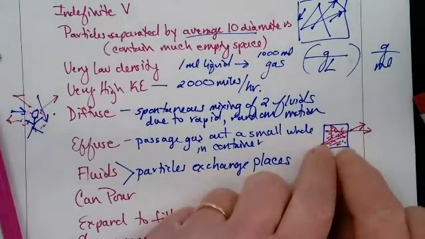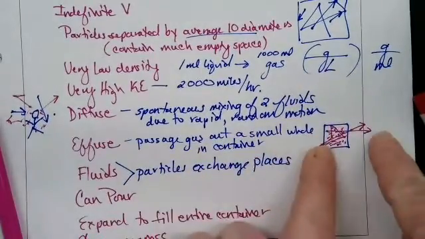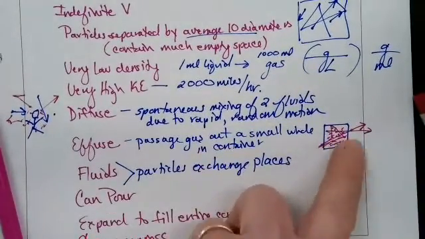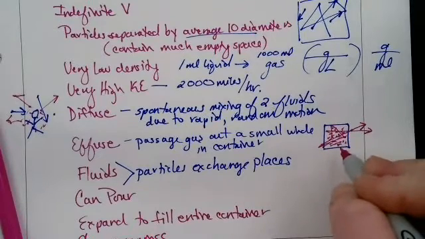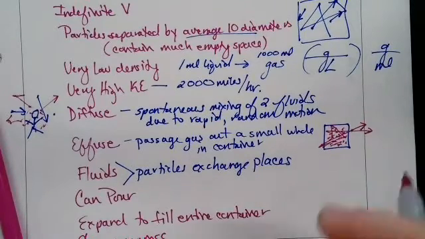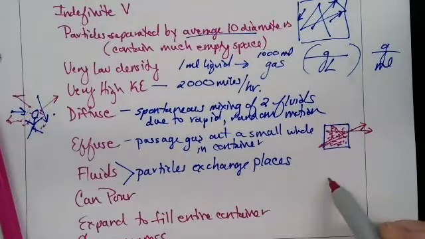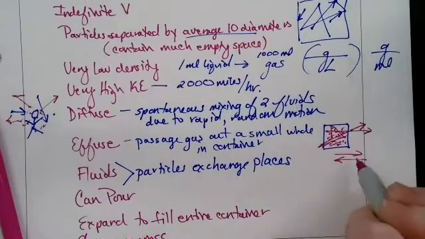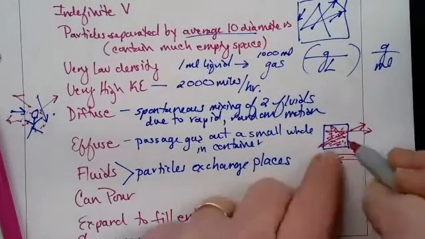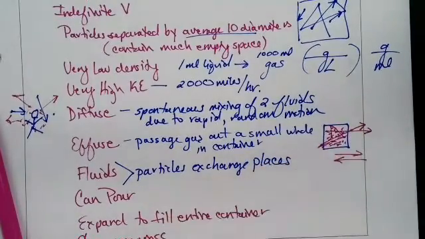Only gases really effuse because of their motion all over the container and their kinetic energy until the pressure of the gas inside equals the pressure on the outside, or the likelihood for one of the iodine on the inside to find the hole and on the outside to find the hole. So when the rate moving out is equal to the rate moving inward, or the amount or pressure of the gas on the inside equals the pressure on the outside.